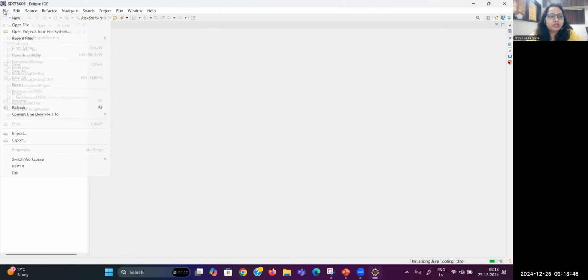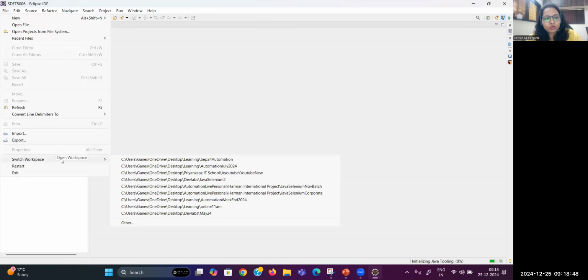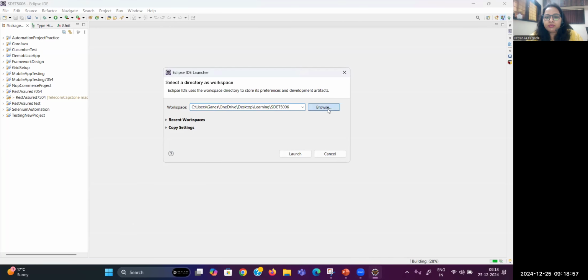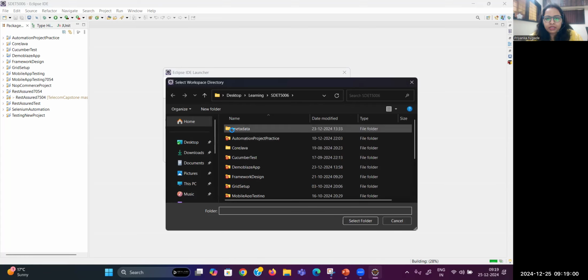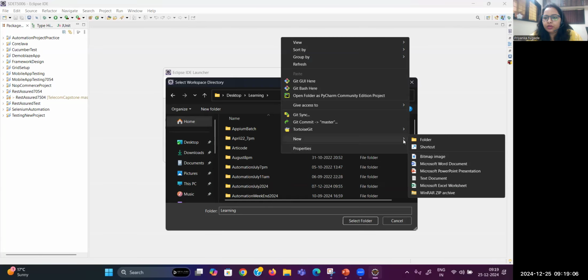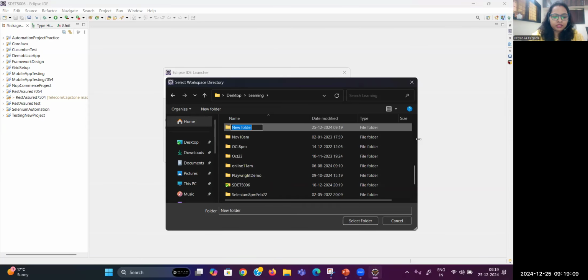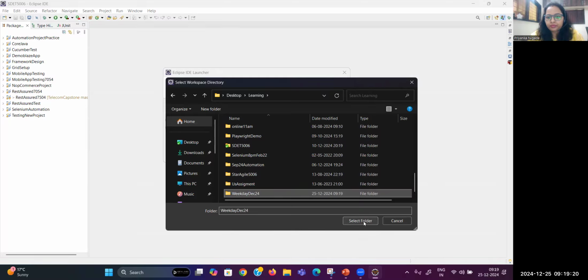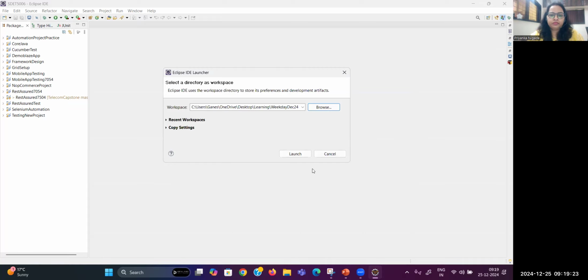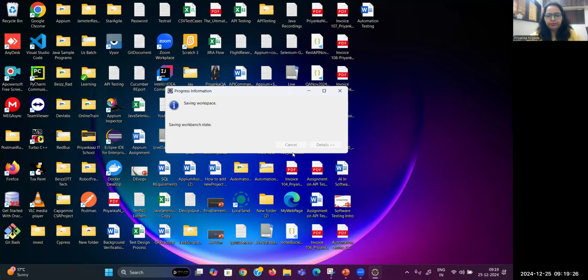So guys, what I'm going to do is change the workspace. If you want to change the workspace, this is how you can do it. Come to Switch Workspace. Now you can see there are many workspaces I have already created and am using. So let me browse the location. Suppose I take this learning folder, and let me create a new folder here. This is weekday, I will say December 24, right? And let me select this folder. That's it. This is the workspace I will be using now.